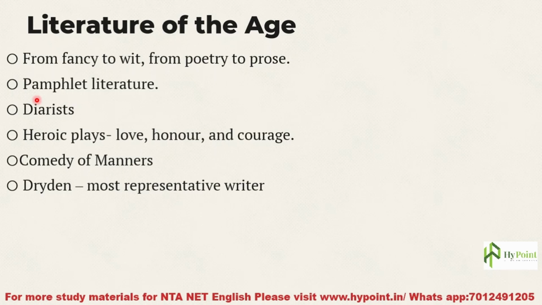We can see an emergence of pamphlet literature in this age. Since it is the pre-age of the neoclassical age, we can see its influence. Actually, it is anticipating that a more prose-oriented literature is going to happen in the next age.